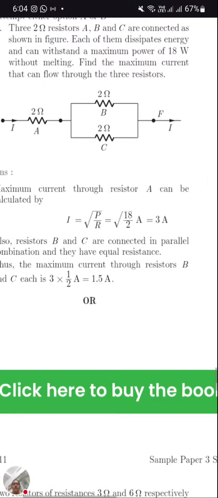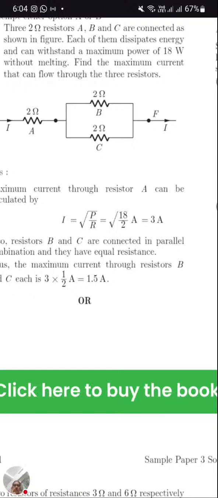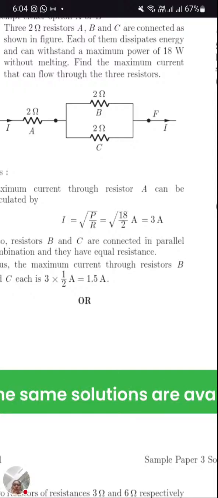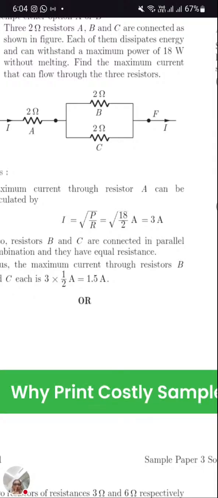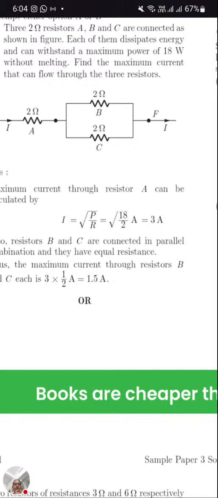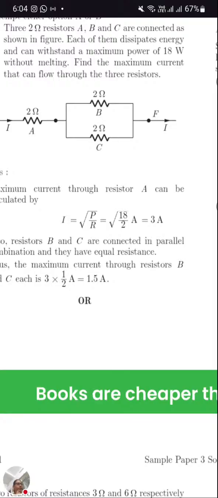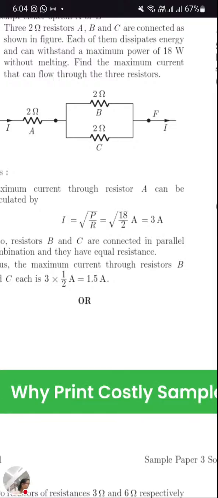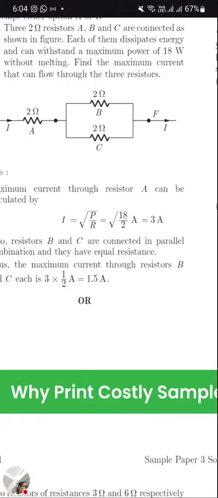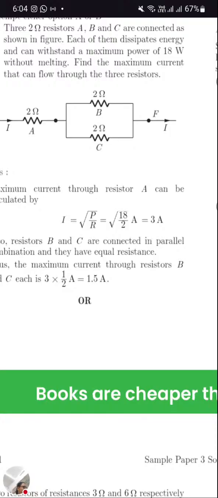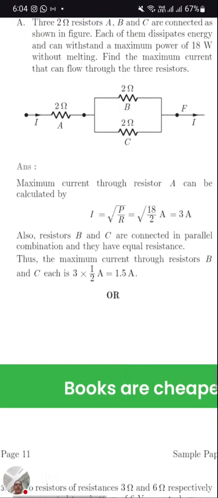Do you know how we got this formula? Power is very important. Power is VI, and V can be replaced with IR, so it's I square R. I square is P upon R, so I will be root over P upon R. Is it clear, those who are attending? Very good, Vivek, correct. P is equal to I square R, so I square will be P by R, so I is root over P by R. So placing all the values, we got the current as 3 ampere.